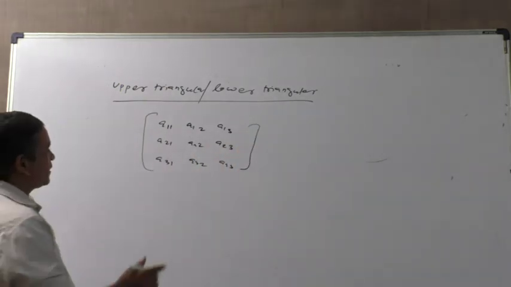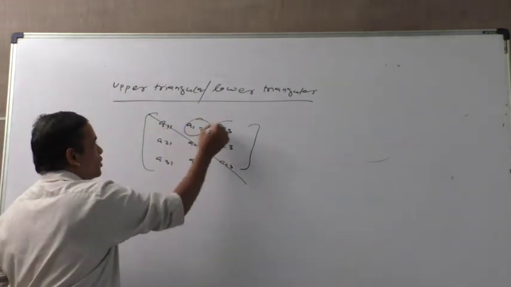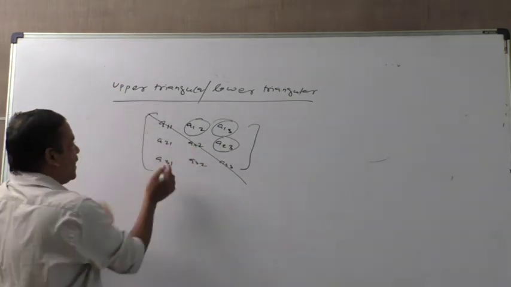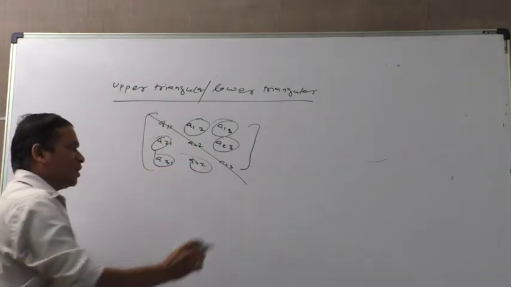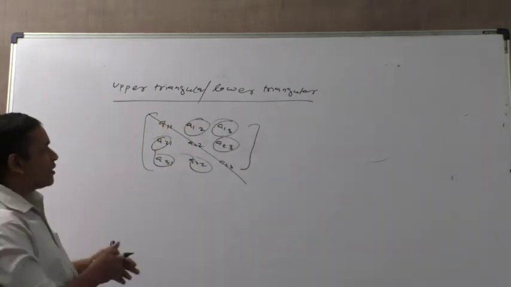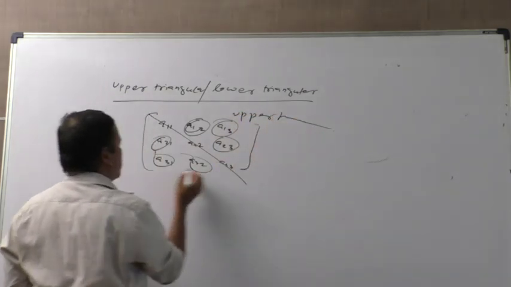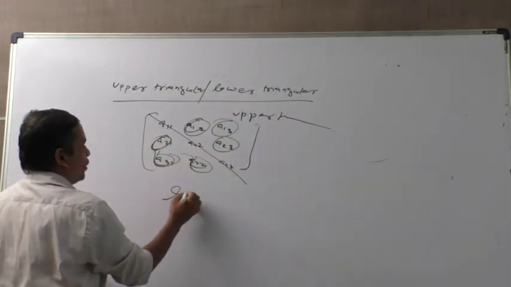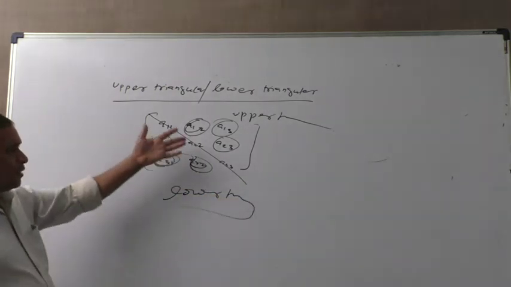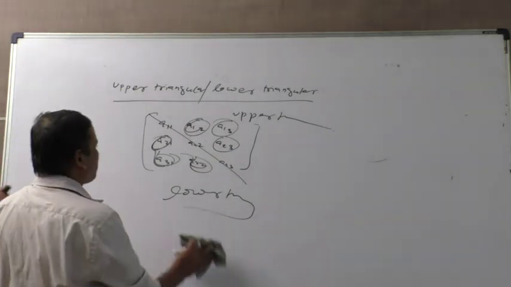Upper triangular means that except the diagonal, below this diagonal the others are 0. That is the upper triangular. If the part below the diagonal is nonzero and the upper part is 0, this is the lower triangular. These zeros make it upper triangular, and these zeros make it lower triangular. These are not coming in exams. Just fundamentally try to know this, and remember it.